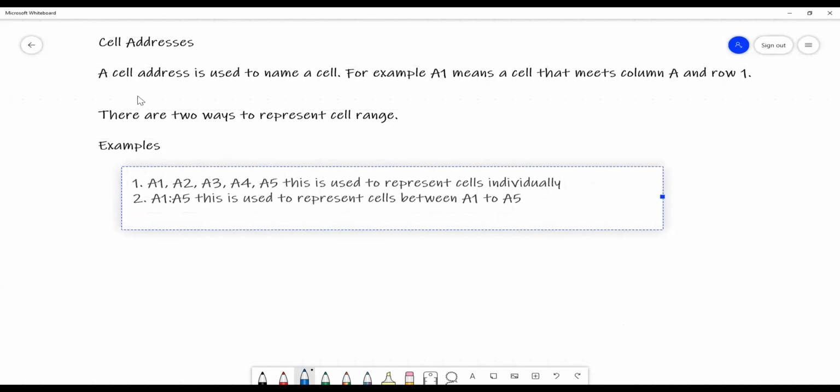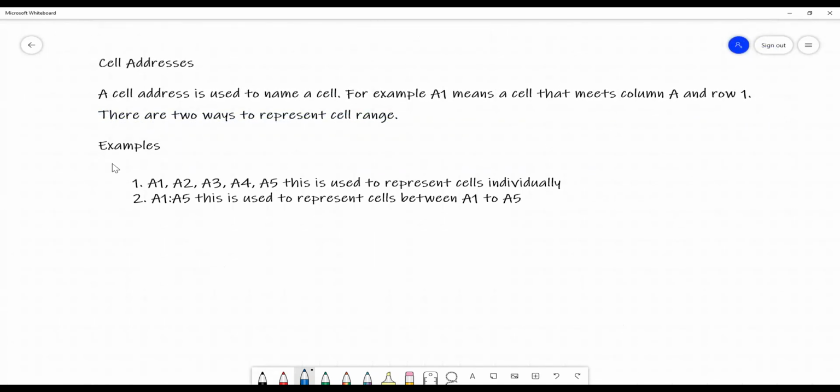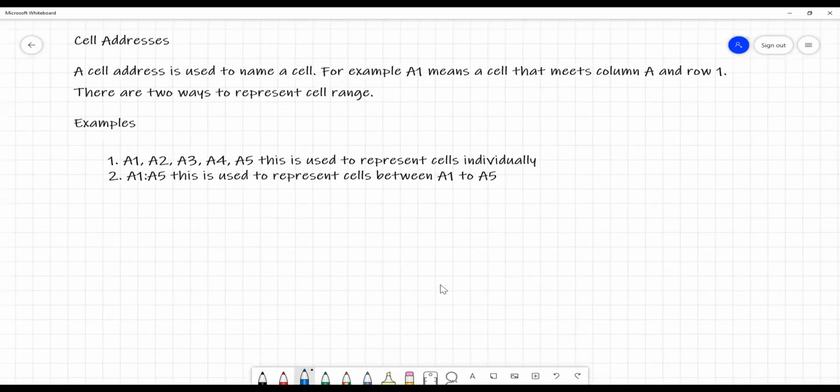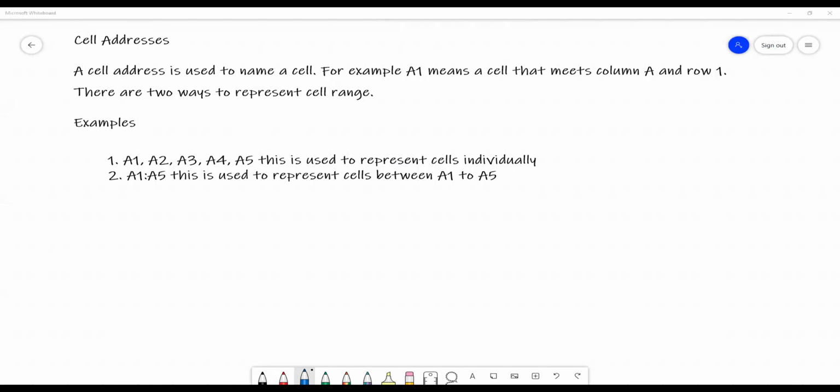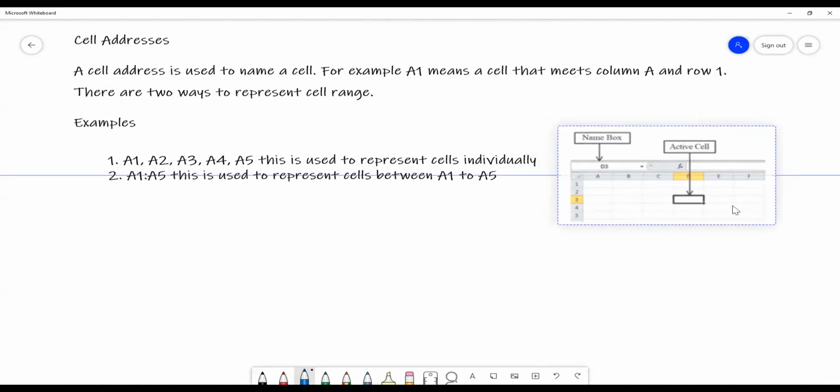Right, so let's take this down. Basically, this is what you will see. You will have the name box, and whenever you select a cell, you see the corresponding cell address in the name box.